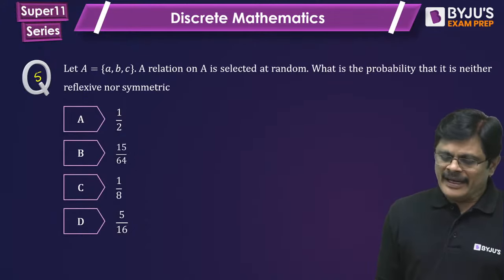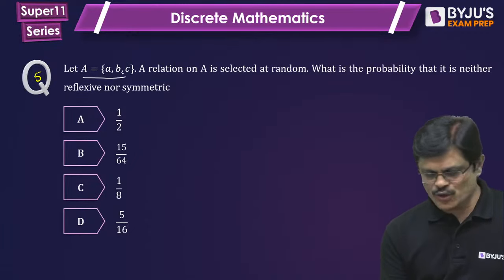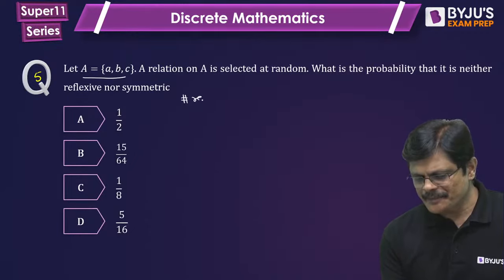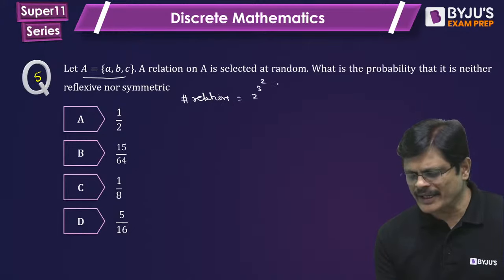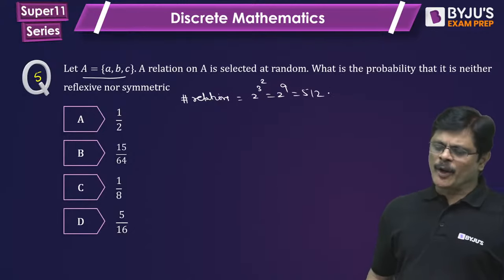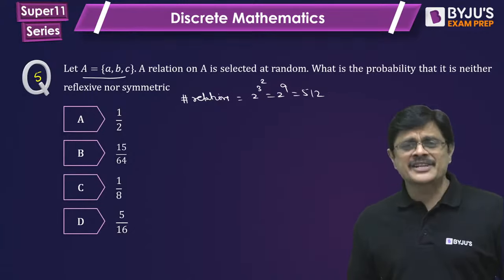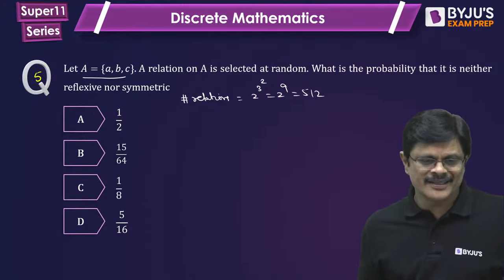See, a relation is selected at random from a set having 3 elements. So the number of relations would be 2 power 3 squared, that is 2 power 9, that is 512. What is the probability that a relation selected at random is neither reflexive nor symmetric?